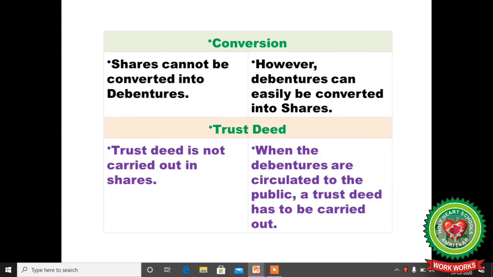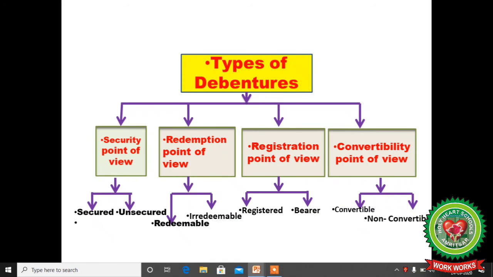Conversion. Shares cannot be converted into debentures, whereas debentures can easily be converted into shares. Trust deed. A trust deed is not carried out in the case of shares, whereas in the case of debentures circulated to the public, a trust deed has to be carried out to protect the interest of the debenture holders.